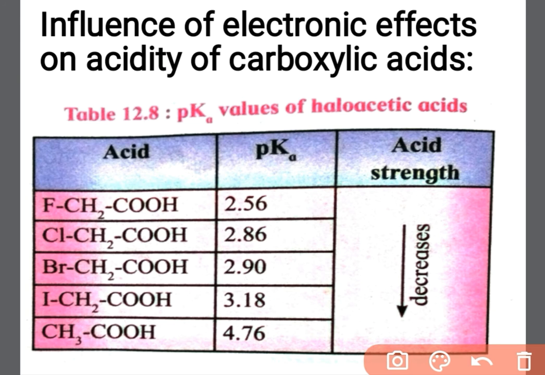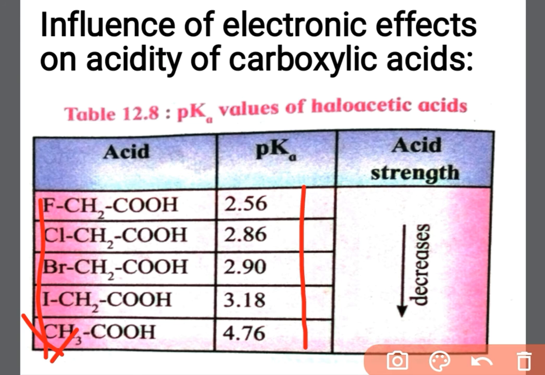See here, this table contains acetic acid along with the various haloacetic acids. Now here pKa values for haloacetic acids and acetic acid are written. You know that fluorine is the most electronegative among all halogens.